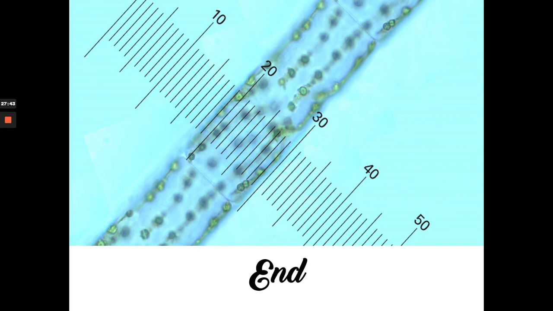I think this is your second worksheet. But again, to emphasize, why do we need to calibrate? It's because the lines in your ocular micrometer are arbitrary. They don't have a specific measurement, so it's not standardized for each objective. That is why we need to calibrate per objective and per microscope that we use. If this microscope has this calibration, the next microscope will be different. We need to calibrate.